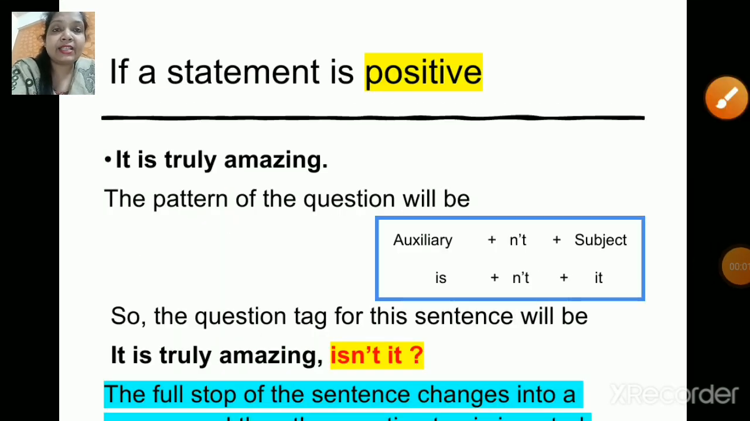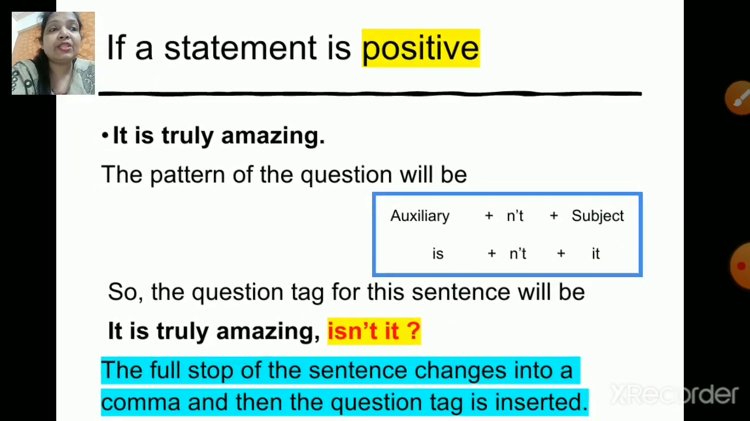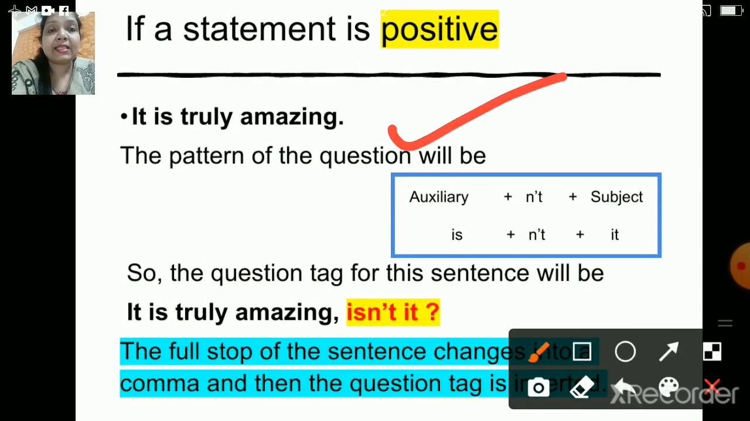Now, let us check this, children. If a statement is positive, then let's see what happens. Now, your first statement over here is, it is truly amazing. Now, this is a positive statement. It says it is truly amazing. Now, whenever we come across a positive statement, what will be the question tag, children? Of course, it's going to be a negative question tag, right? So over here, your answer will be, it is truly amazing, isn't it? Right. So isn't it is your correct answer.